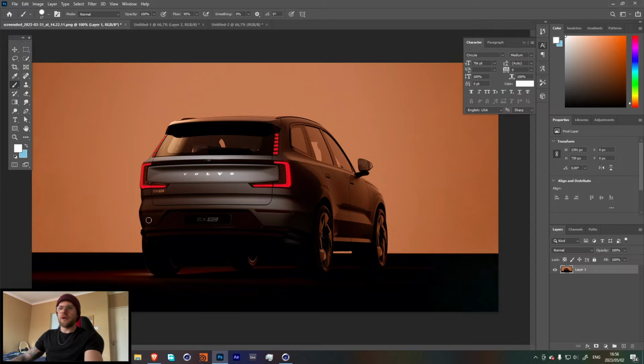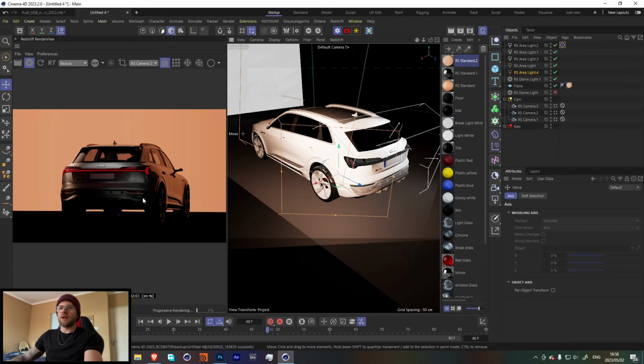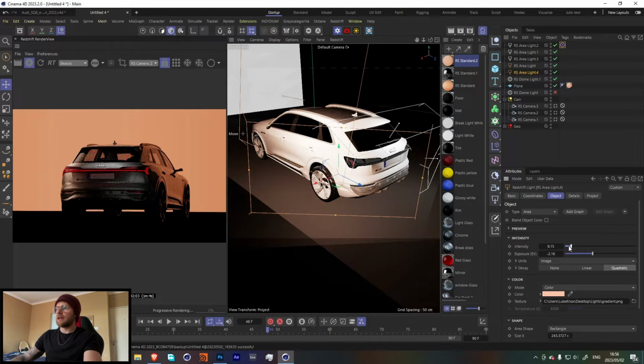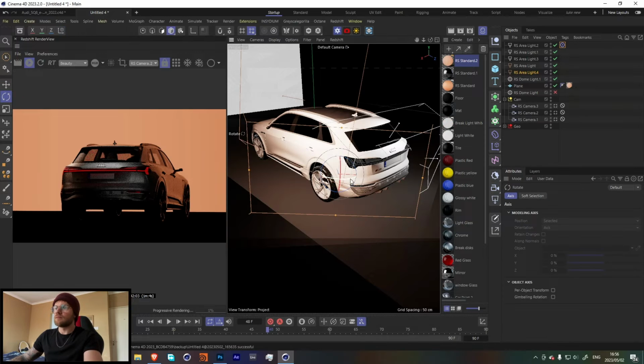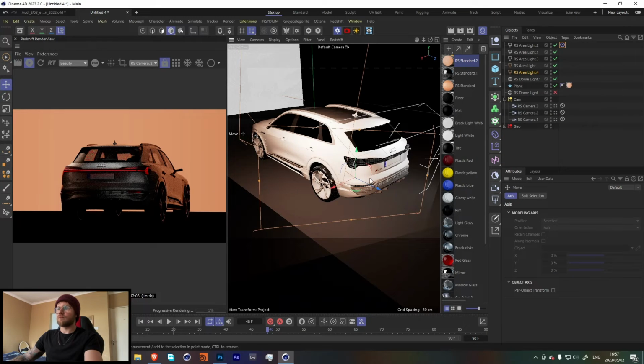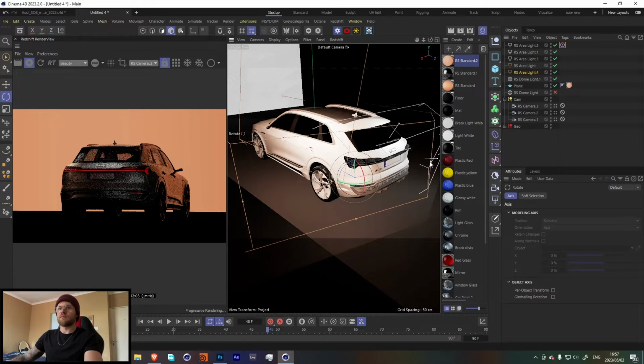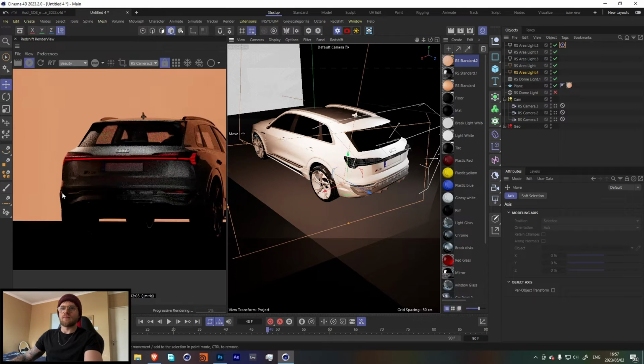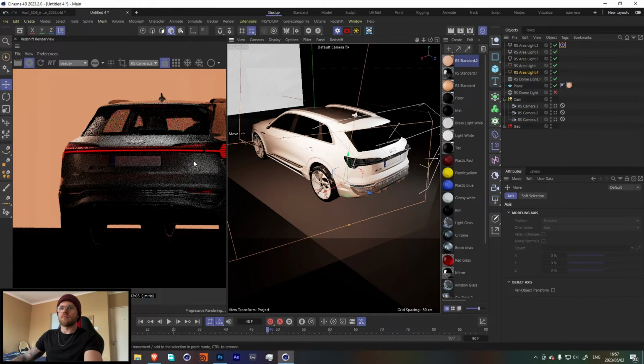Let's just make sure to look at our reference over here. So looking at our reference, we don't have any harsh light over here. If you look at it, it's very diffused. So we can bring this light down by quite a significant amount. So let's go into our light. Let's bring this down by quite a bit. I think something like that looks fine for now.